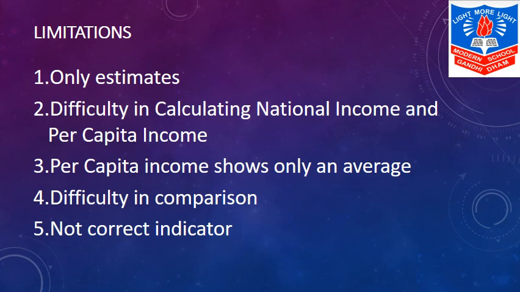Next and the last limitation is per capita income of a country is not actual income that a citizen gets. So we say that per capita income hides more than what it reveals, and hence it is not a correct indicator.